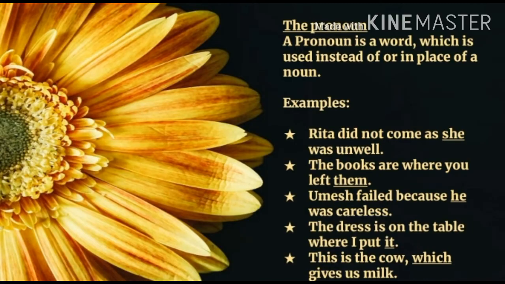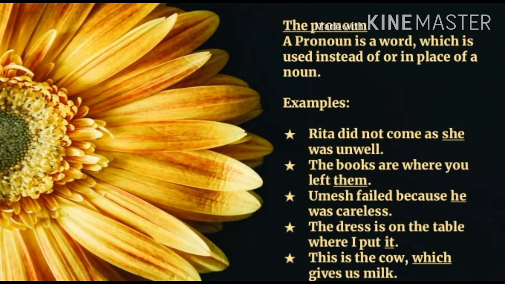Now, let's focus on the second part of speech. A pronoun is a word which is used instead of a noun or in place of a noun. Let me explain it with examples. The first example, Rita did not come as she was unwell. Here in this sentence, the word Rita is a noun. The word she is a pronoun. You can see the sentence, Rita did not come as Rita was unwell. Instead of using Rita for the second time, in place of the noun in the sentence, we are using a pronoun.